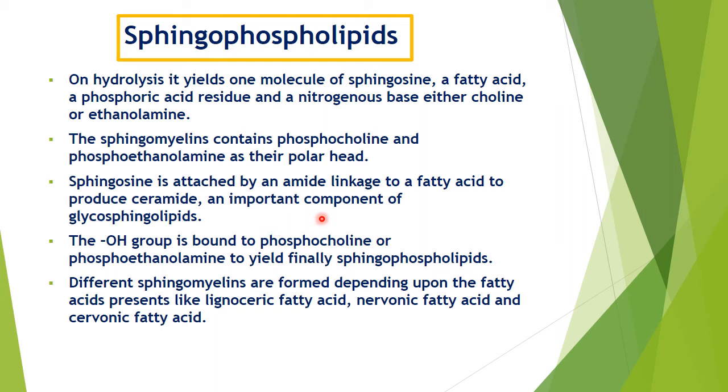Sphingosine is attached by an amide linkage to a fatty acid to produce ceramide, an important component of glycosphingolipid. The OH group is bound to phosphocholine or phosphoethanolamine to yield the final sphingophospholipid. Different sphingomyelins are formed depending upon the fatty acid present, like lignoceric acid, nervonic acid and cervonic acid.